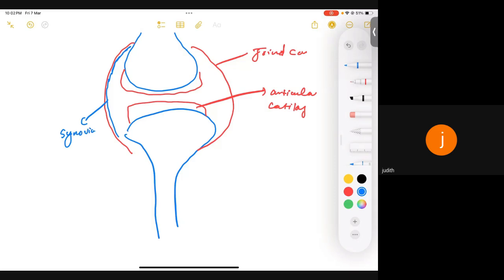What is the feature of this synovium? This synovium has the ability to make a fluid known as synovial fluid. Synovial fluid mainly consists of hyaluronic acid.